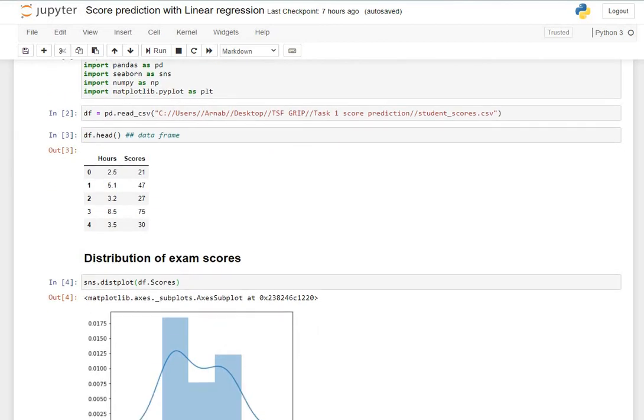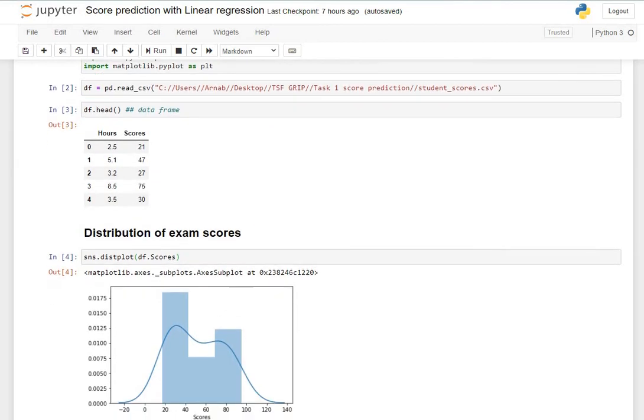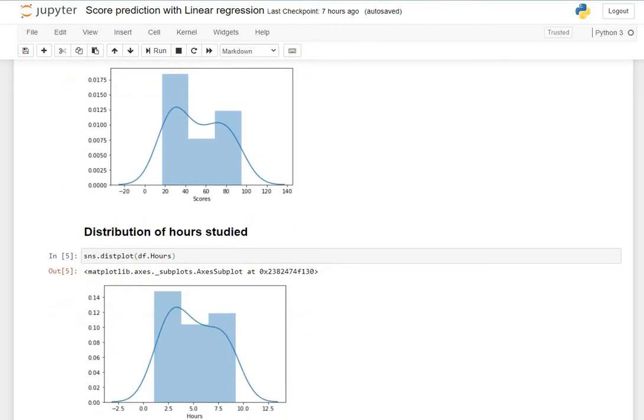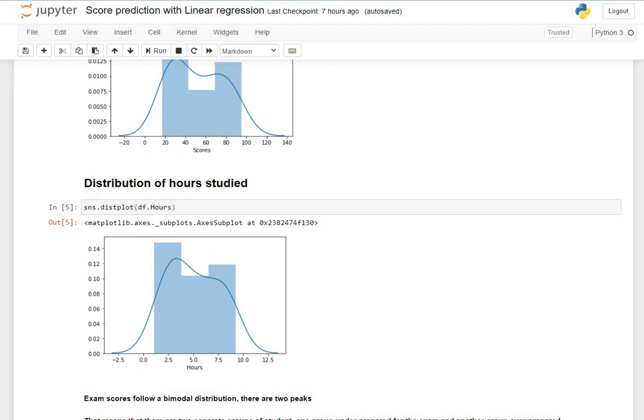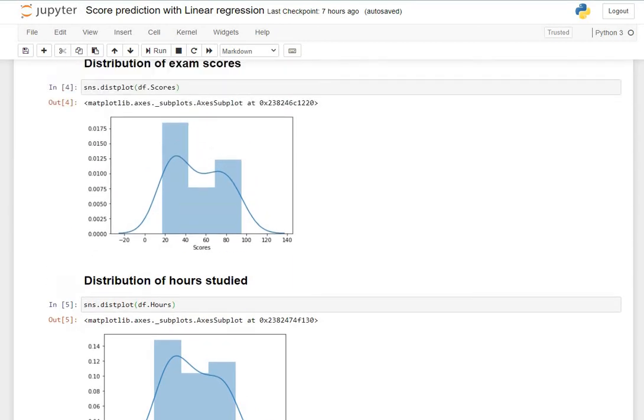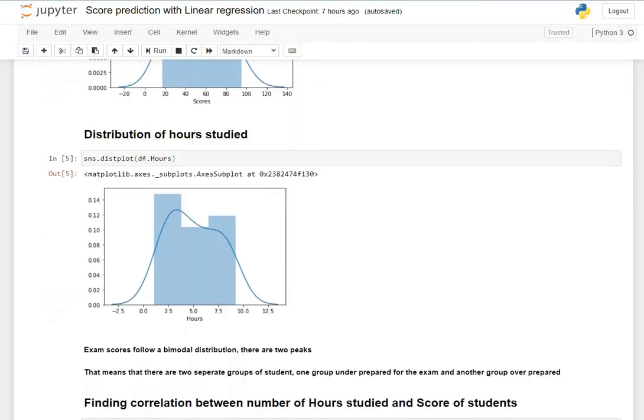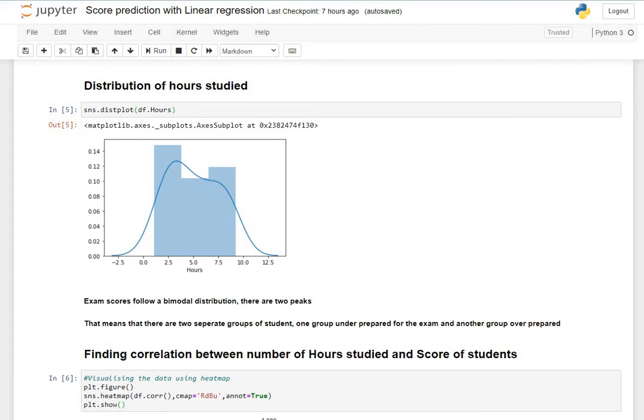The distribution of exam score and the distribution of study hours show us that it follows a bimodal distribution. That means there are two peaks, as we can see from the distribution, and it tells us that there are two separate groups of students. One group is underprepared and another group is over-prepared for the exam.